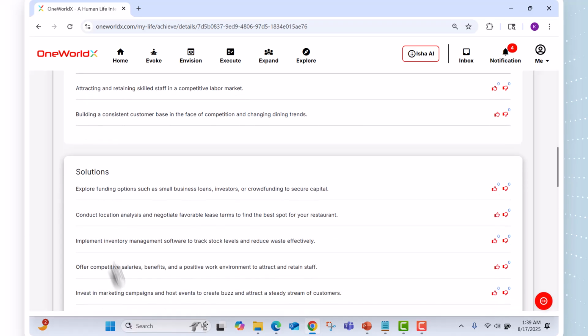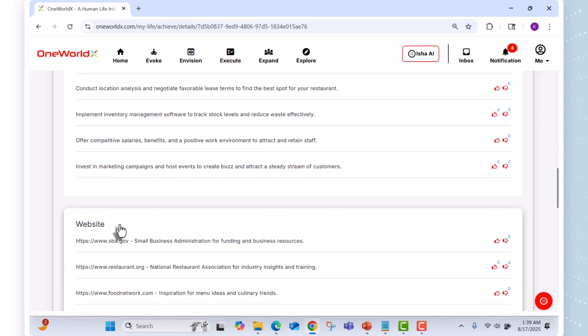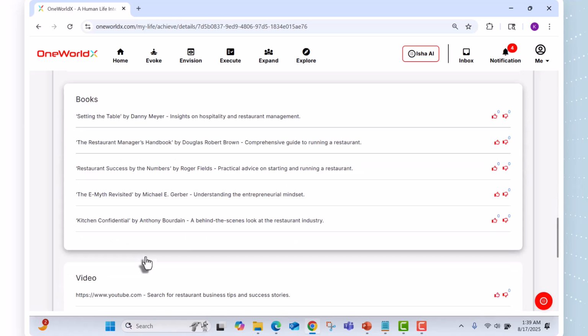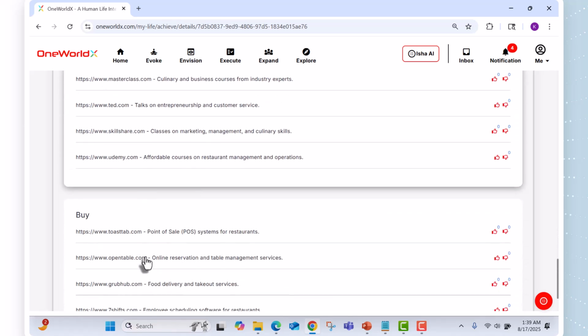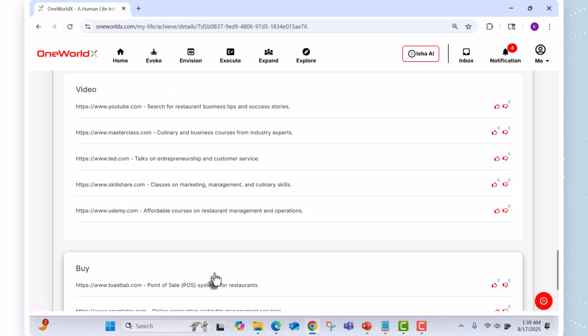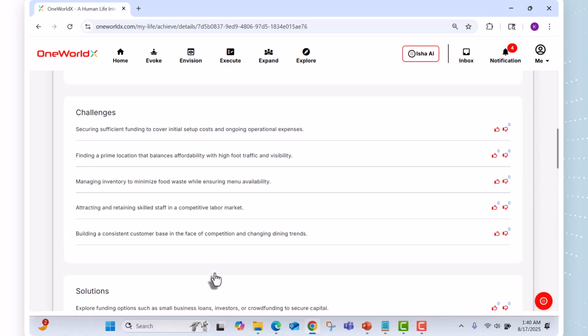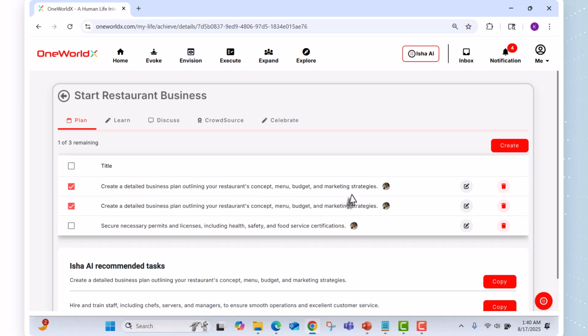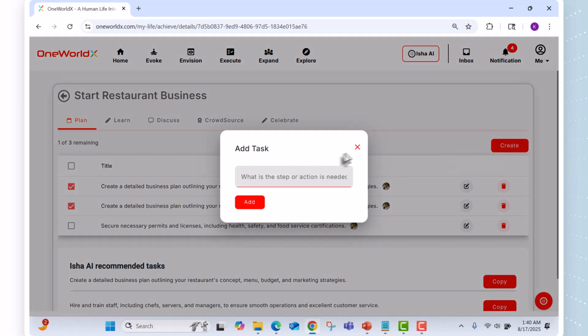You can go through the solution part, and it also provides some reference websites, books, videos, links, and some websites where you can buy the stuff. Imagine that this information comes to you in a matter of time. That's the power of Xcard. For example, these are the tasks; if there is a task you want to create, you can create it here.